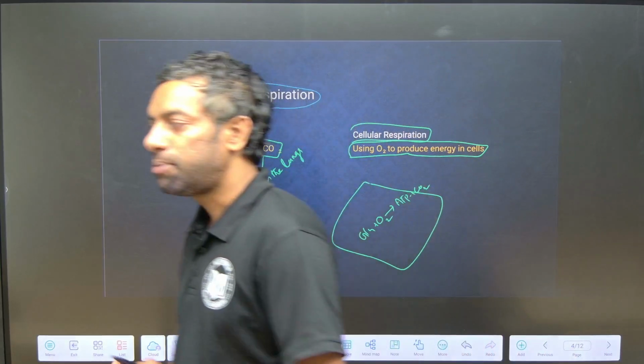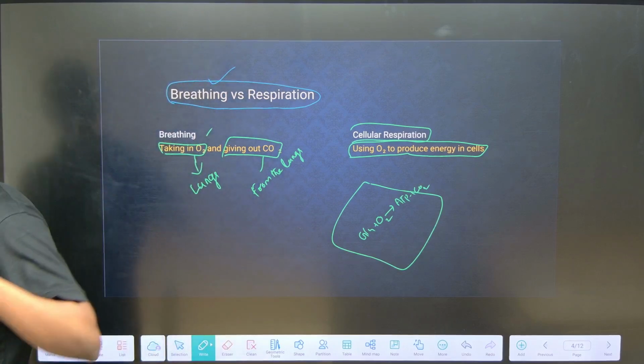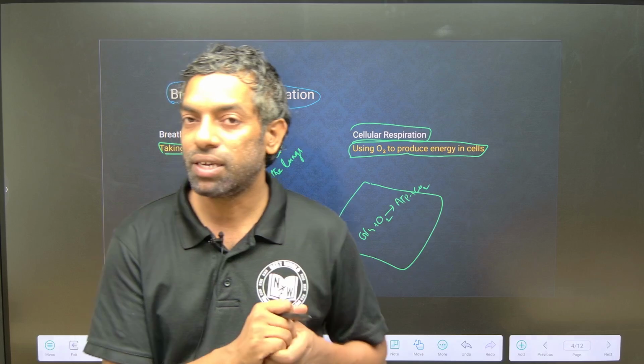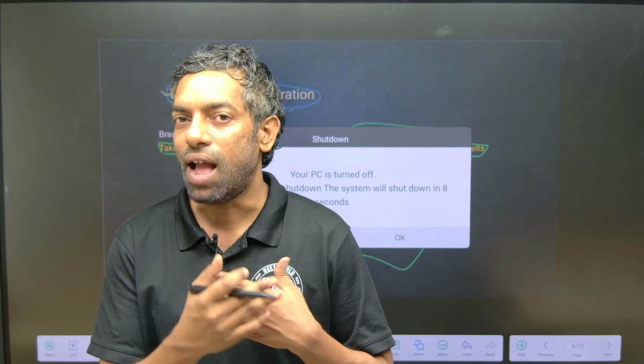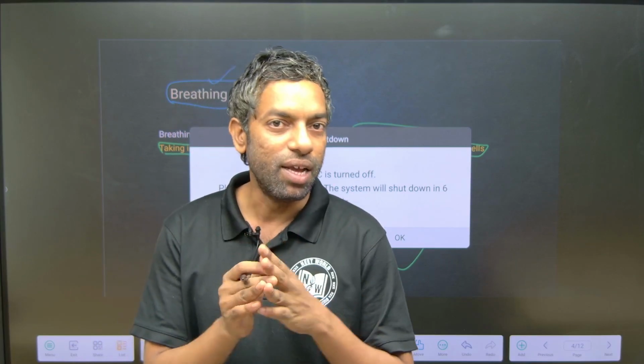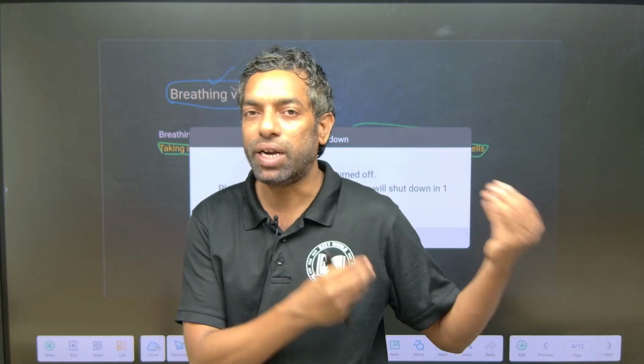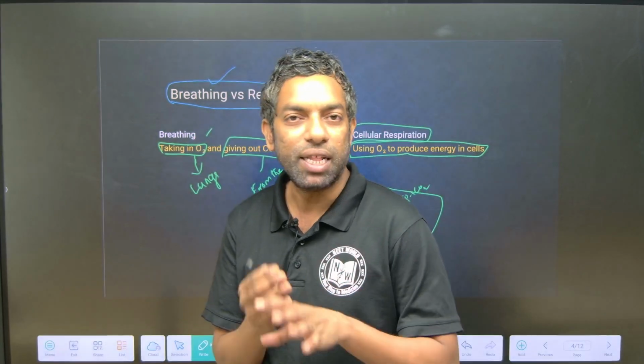What is breathing? Breathing is an exchange of gases, carbon dioxide and oxygen. What is respiration? Breaking down the food particle to release energy. Food particles are simple food particles, either glucose or amino acids. These simple products break down in the presence of oxygen, especially glucose, and give energy.